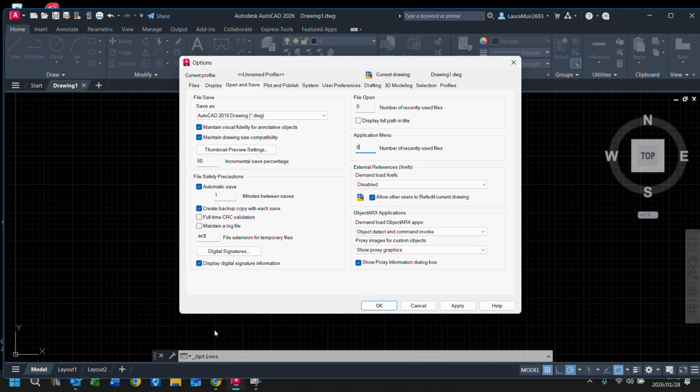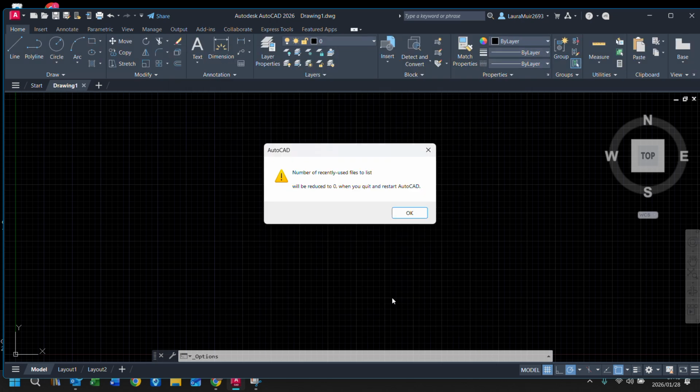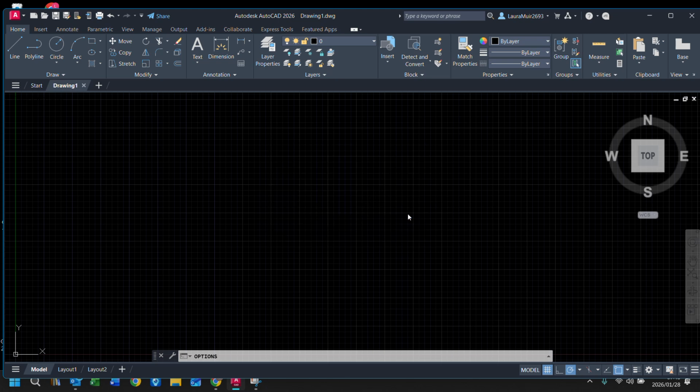Okay, save as. You should save it as an AutoCAD 2018 drawing. Okay, the computer will automatically do that. Don't go any earlier, it's not worth it. Nothing else we need to worry about right now. And I say okay. Yeah. Okay, so now we've got that.